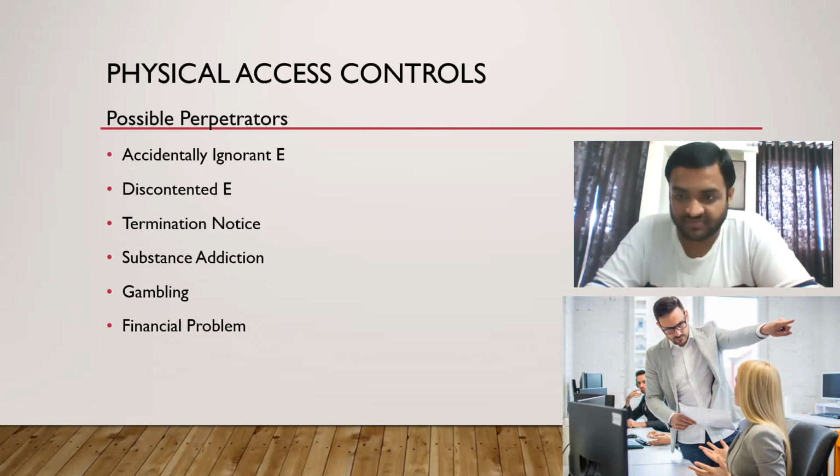Then substance addiction and gambling. Okay, if he is addicted to drugs, or alcohol, or any psychotropic substances. What happens is the person is addicted so much that he loses the sense of responsibility it has for his organization. Now, once it comes out in the open that this person is addicted and all, the person loses his image in the organization, and it can become a very serious problem.